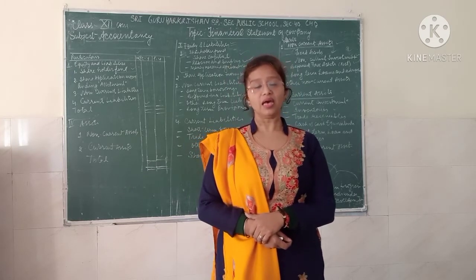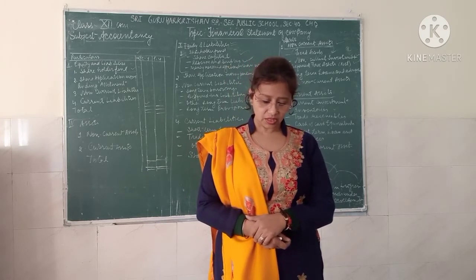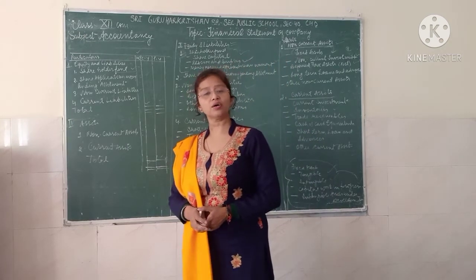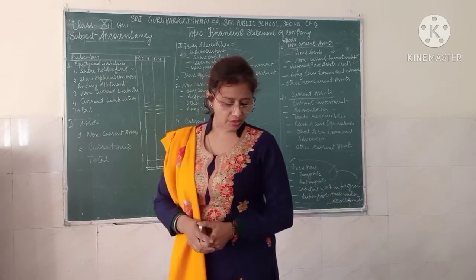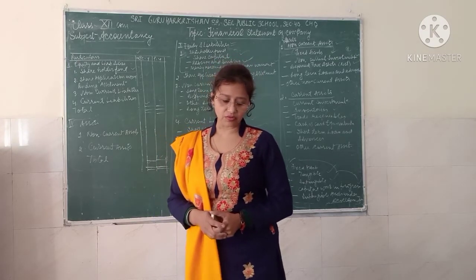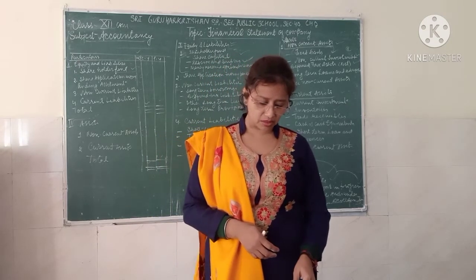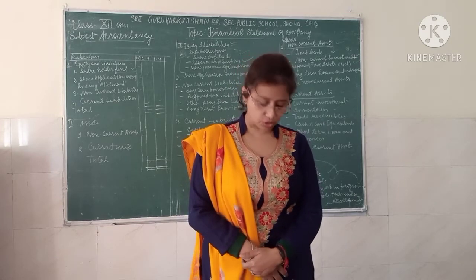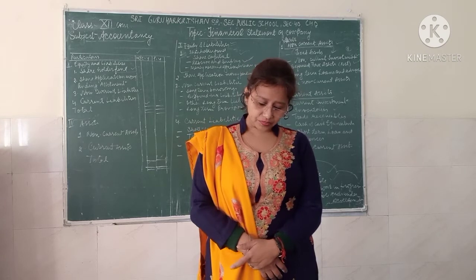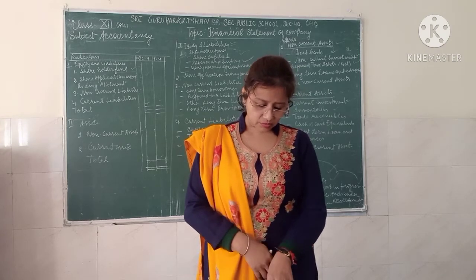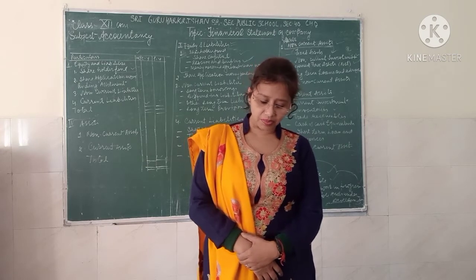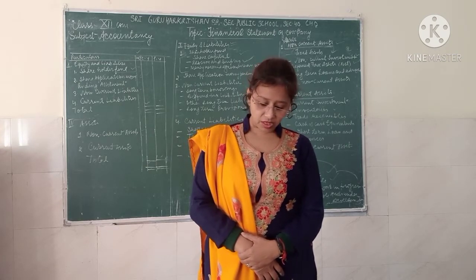Now next is the DRR, or the debenture redemption reserve. The debenture redemption reserve is a reserve credited by the amount prescribed under section 71 sub-section 4 of the Companies Act 2013, which the company creates before redemption of debentures.